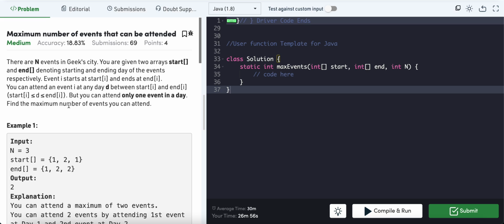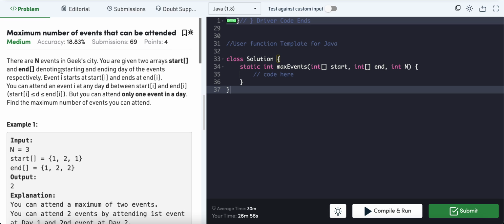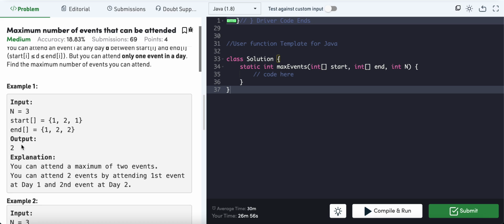So the first one, start[i] denoting the starting. There is an event that is starting at day 1 and ending at day 1. So okay, we can attend that. And there is another event that is starting at day 2 ending at day 2, so it's not conflicting with the first event, so we can also attend that. Now there is another event which is starting at day 1 but ending at day 2, but we already attended another event that started at day 1 and ended at day 1.